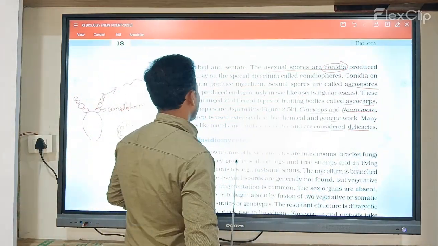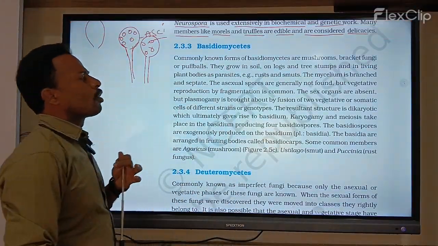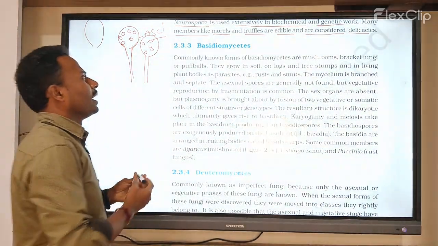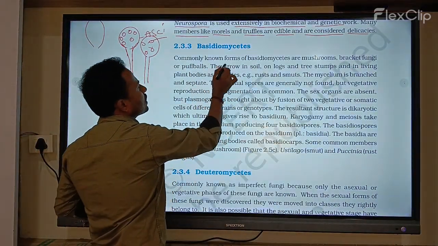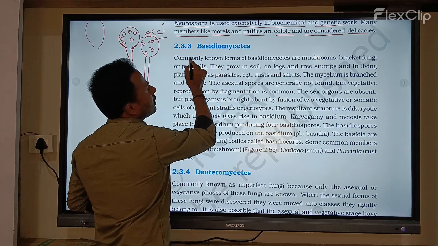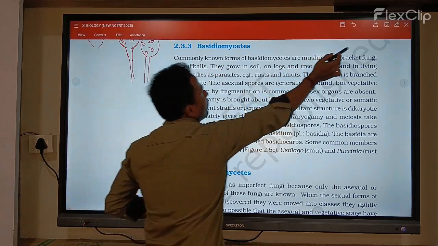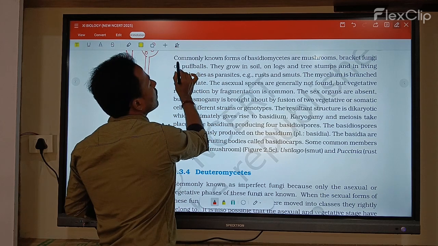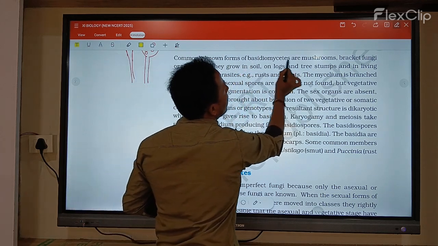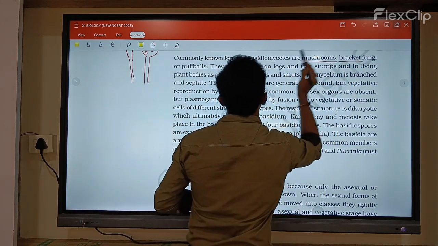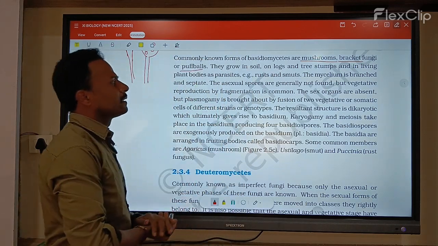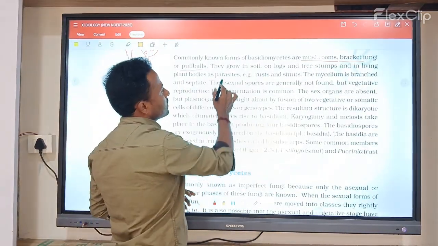Next, the third one is the basidiomycetes. Basidiomycetes are commonly called bracket fungi, including mushrooms and puffballs. So the basidiomycetes are commonly called mushrooms, bracket fungi, and puffballs.